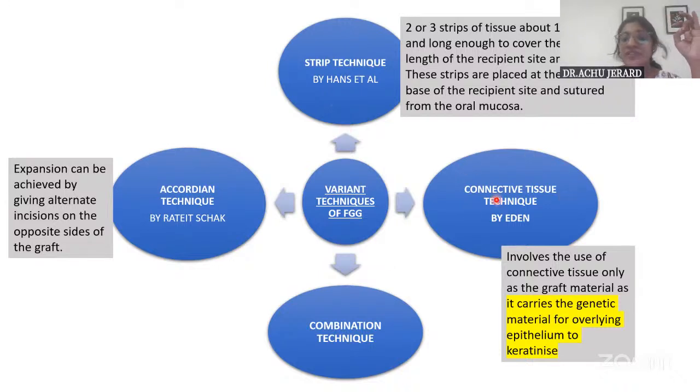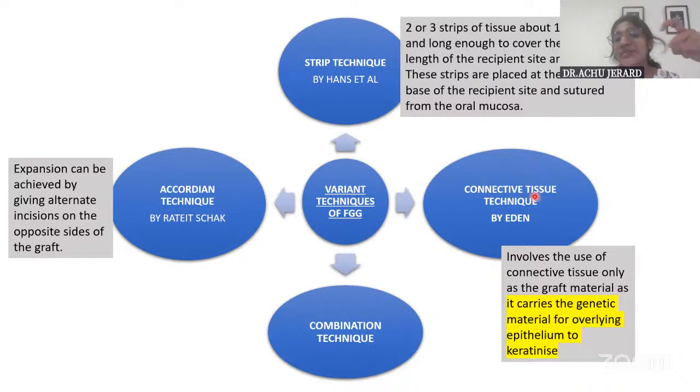The connective tissue technique is a variant where, in the FGG, the epithelium with the connective tissue is taken as a graft, but in the connective tissue technique, given by Eden, only the connective tissue is taken. We will come to that because that is also asked as a short note.